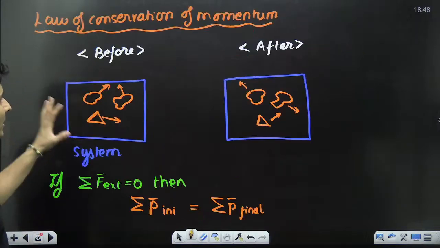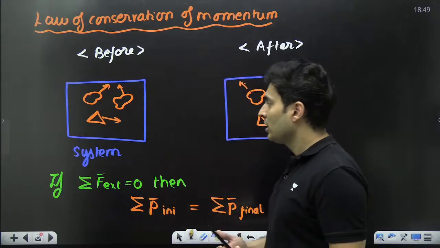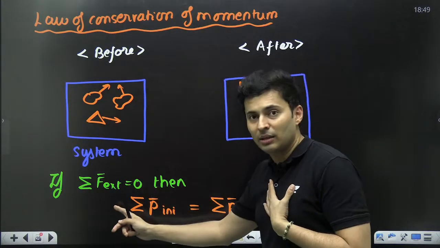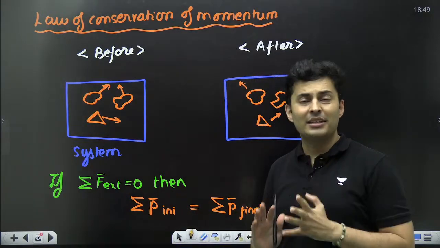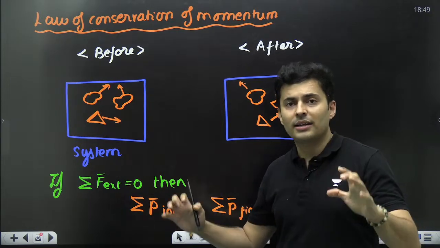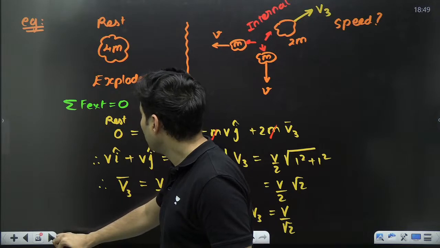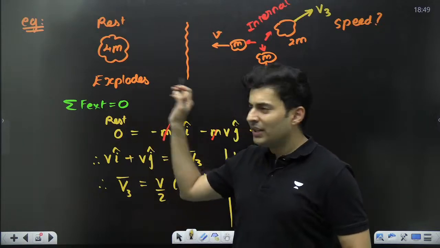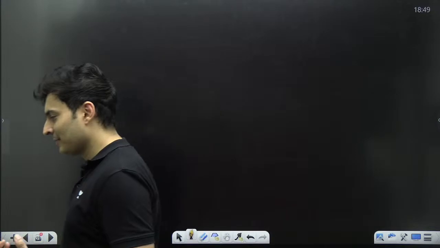So this is how you conserve the momentum in different problems. You just need to check that external force is 0. Only then you can say initial momentum is equal to final momentum. Otherwise, it is definitely not right to say so. Keep that in mind. Now, these questions, if you noticed, everything was exploding, and we conserved the momentum. But we did not talk about collision, and that is exactly what I want to talk about.